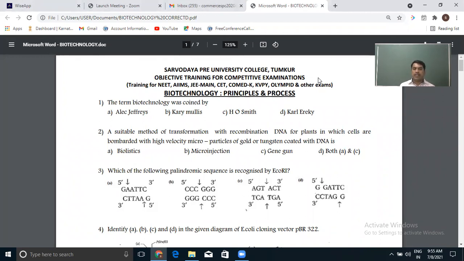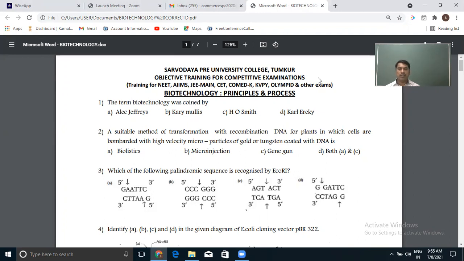So before that, again, a brief synopsis regarding that. In the principle and processes, they have mainly given the tools used in biotechnology or recombinant DNA technology. That's one of the major branches of biotechnology.